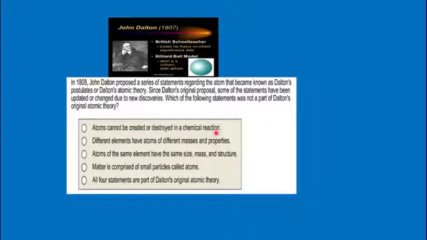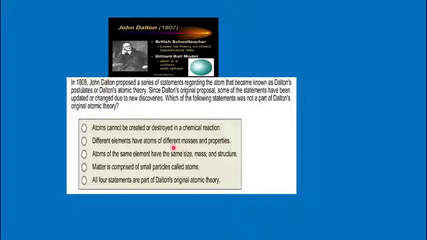You know that all the matter is made up of atoms, and atoms combine to make molecules. And depending on the arrangement of molecules, the matter can be classified as solid, liquid or gas. And matter is made up of atoms. So according to John Dalton, atom is the smallest particle of matter, and it cannot be divided further into smaller particles. And then he further said different elements have atoms of different masses and properties.